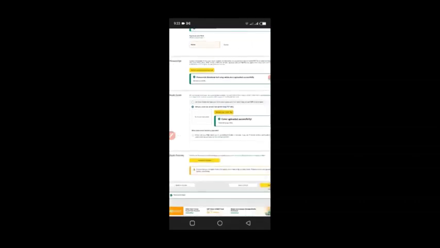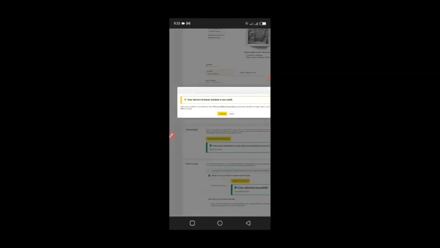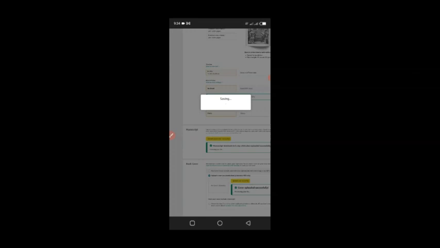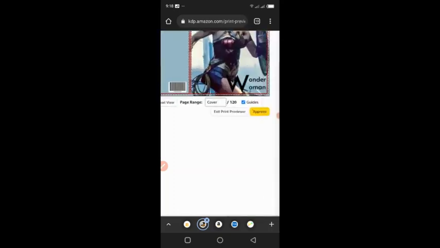So what we have to do is we just launch our previewer. Just click on this and it says your device browser window is too small. We continue, and then it will save and launch it so that we'll see how it looks. So this is when you launch the previewer. If there are issues, you will see the issues around here, but if there are no issues, this approve button will be active.